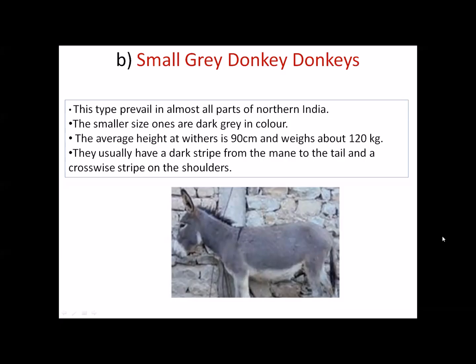Small grey donkey. Okay, this type prevails in almost all parts of northern India. Smaller in size, gray in color, dark gray color. Average height is 90 centimeters, weight is about 120 kg, and they usually have a dark strip from the mane to tail and a cross strip on the shoulders.